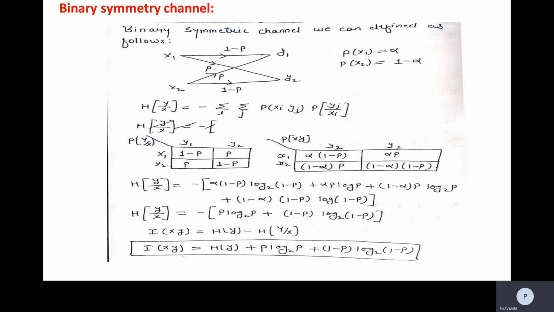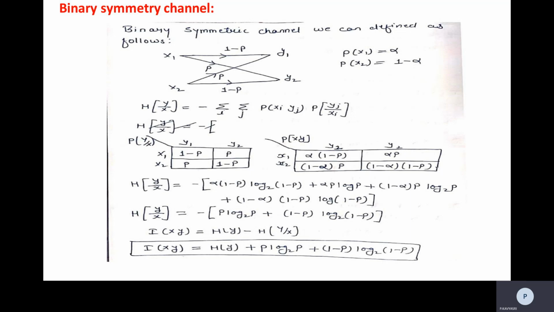Here we write H(Y|X) as minus of alpha into (1 minus p) log2 (1 minus p), plus alpha p log p, plus (1 minus alpha) p log2 p, plus (1 minus alpha) into (1 minus p) log (1 minus p), and this can be written as minus of p log2 p plus (1 minus p) log2 (1 minus p).